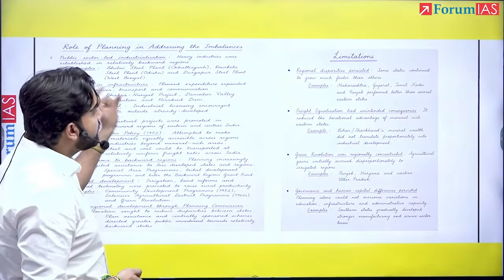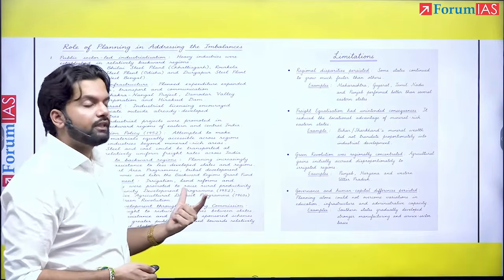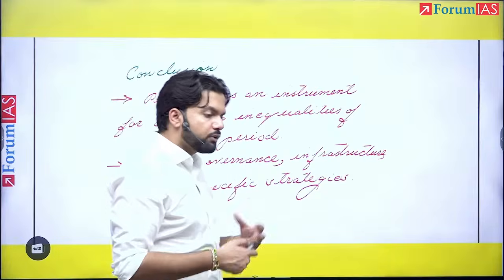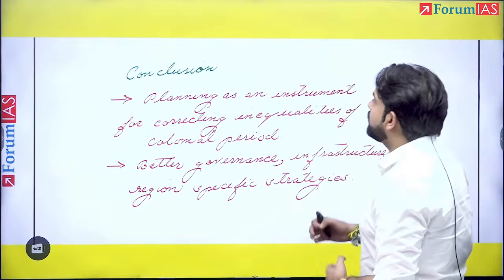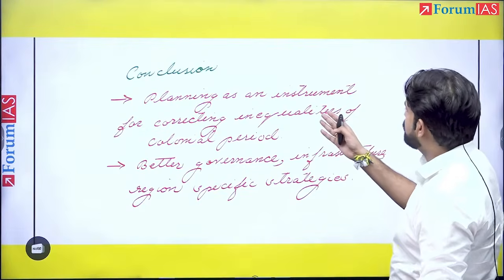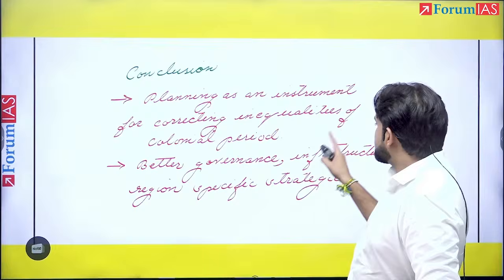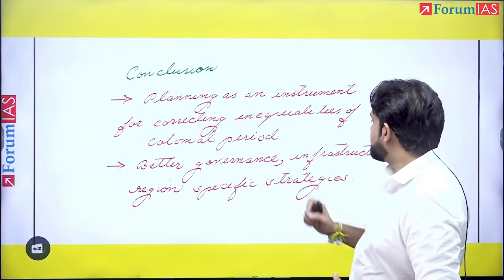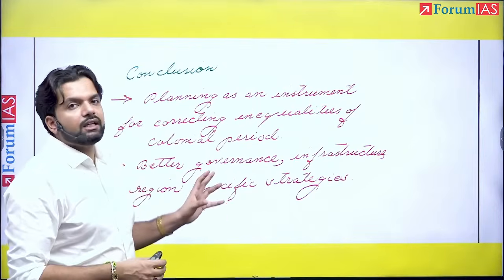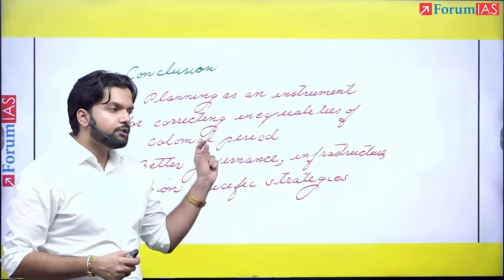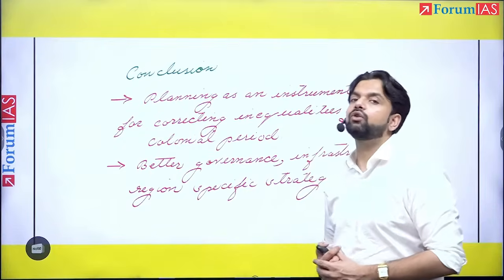So it becomes very important for us to understand that these aspects were to be incorporated in order to give an overarching, comprehensive outlook to the answer. The conclusion: planning as an instrument for correcting inequalities of the colonial period, with better governance, better infrastructure and region-specific strategies that could be developed. I'm not saying that this is the conclusion, but the inputs from these two points could have been used effectively to write a good conclusion.